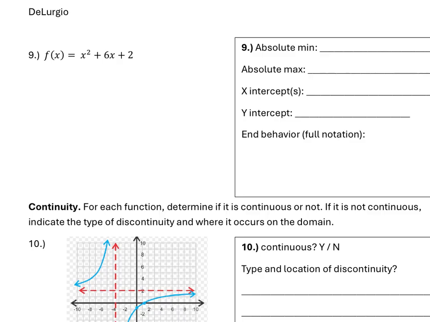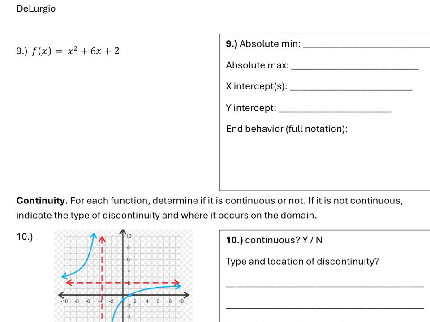Okay, flip your page. On the next page, you can see that you have an equation, you have a function, but you do not have a graph of the function. So you still need to tell me these things, but using what you know about algebra. First of all, we know this is quadratic. We know it is concave up. So we know that there is an absolute min. There is not an absolute max because this is concave up because our a is positive. So we know there will be a min, but not a max.